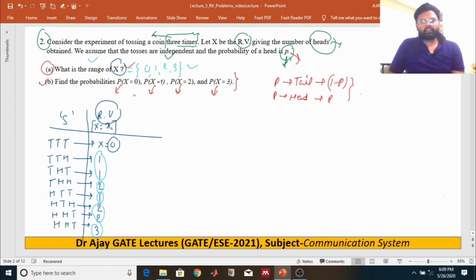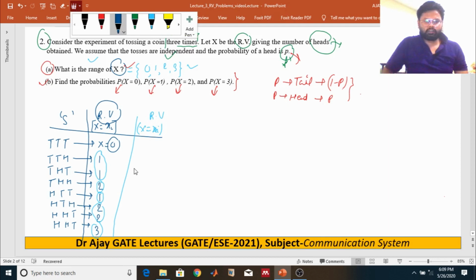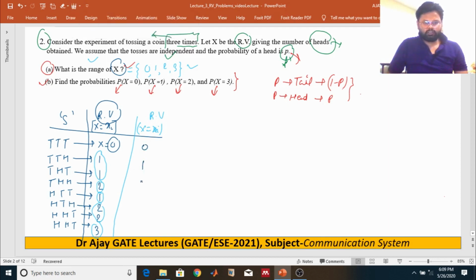What about the probability of x? So I'm telling you the probability of random variable x: x is equal to 0, x is equal to 1, x is equal to 2, x is equal to 3. So what is the corresponding probability? Probability is x is equal to xi.